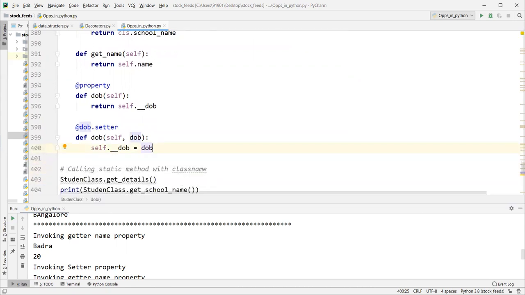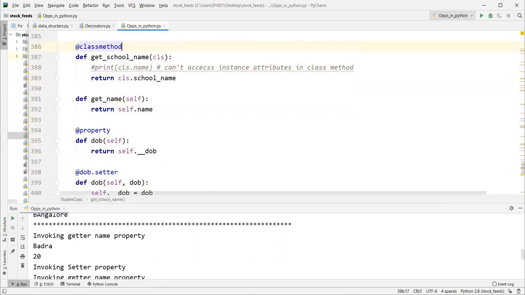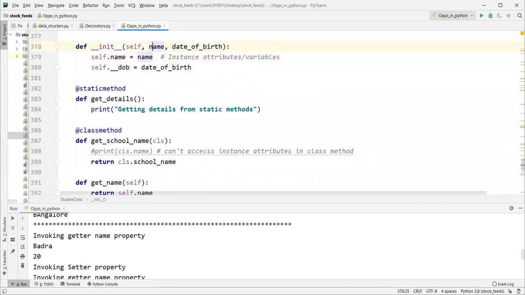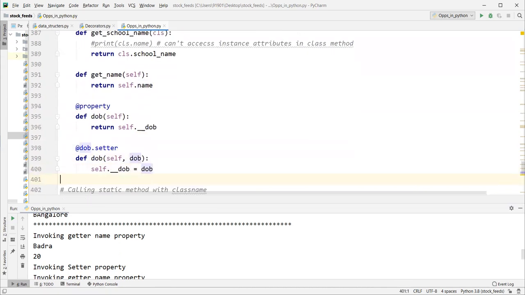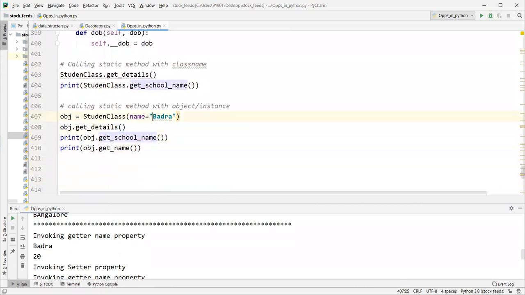Don't worry about the delete property, you know. Can we give date of birth as numbers? Actually we have to give a date time. The date time module is not covered yet. After completion of object oriented programming, we will cover how to handle times and dates. For now, I will give date of birth equal to 10/03/1992.